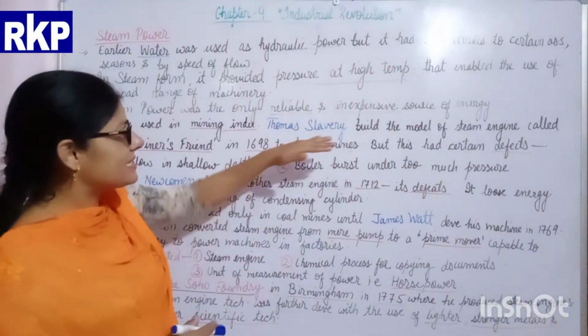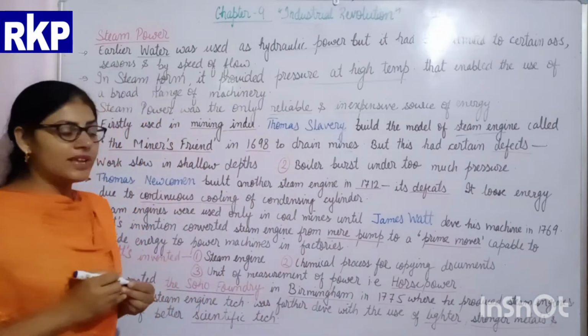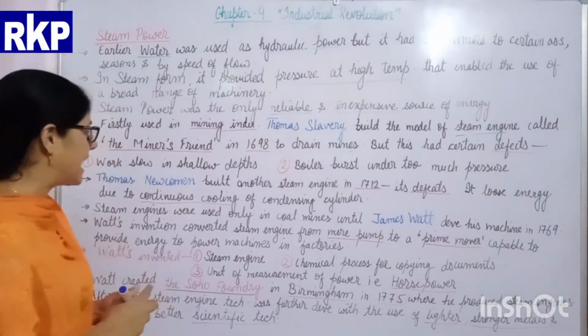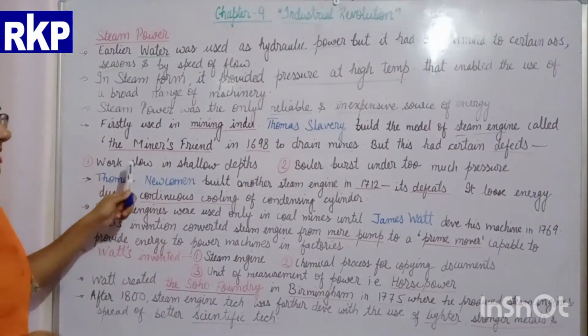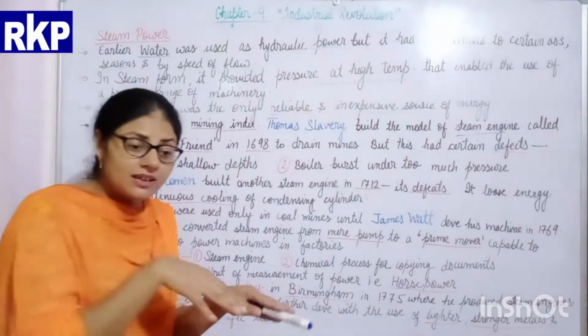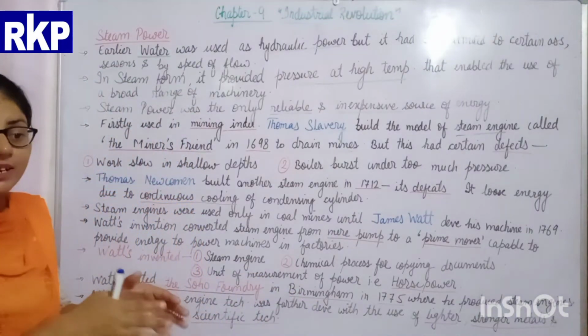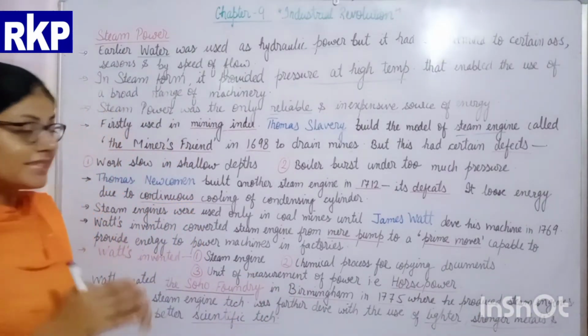But this steam engine invented by Thomas Savery had certain defects. It started working very slowly at greater depth. When the steam engine goes to more depth, it works slowly, its speed is reduced.